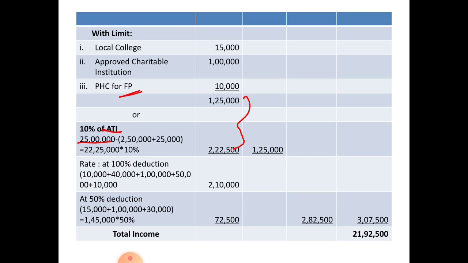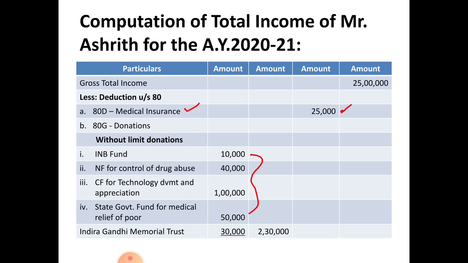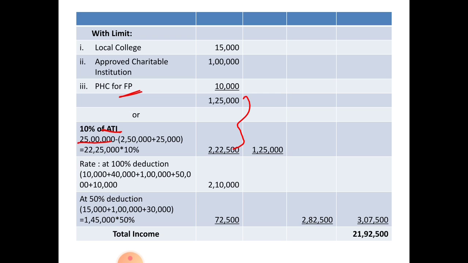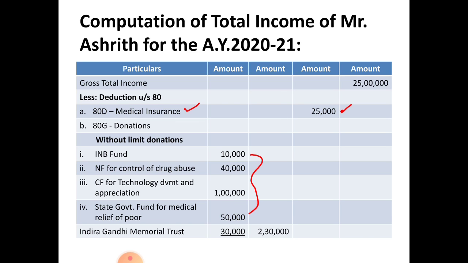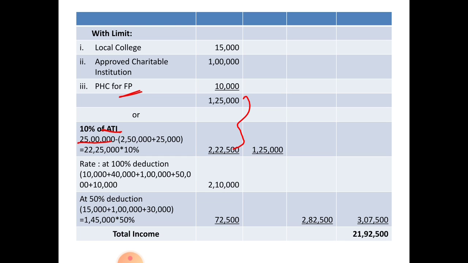So here total of with limit and without limit amounts to rupees 2,30,000 plus 1,25,000, 3,55,000. Here you cannot consider that amount in full. Here you have to divide into 2 rates, that is 100% deduction and 50% deduction.